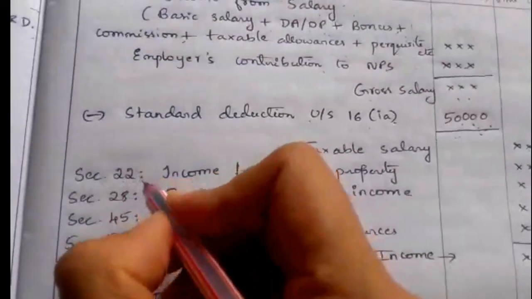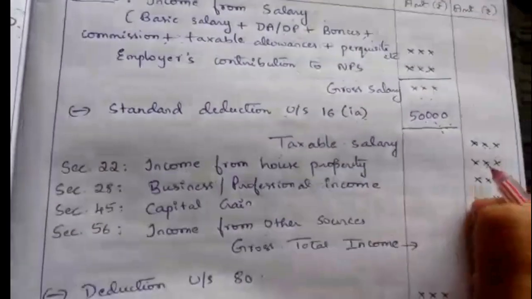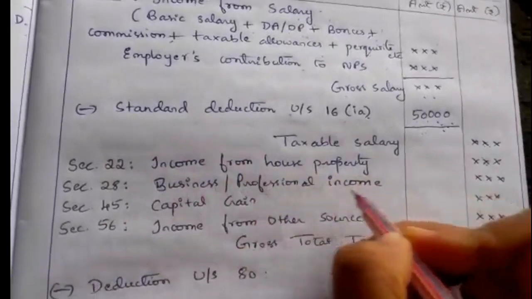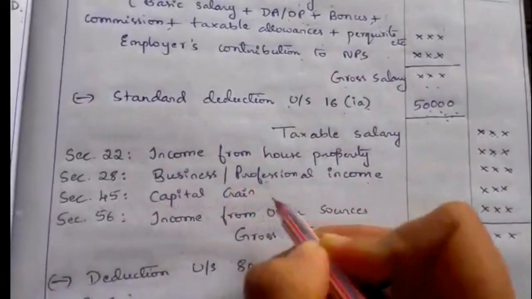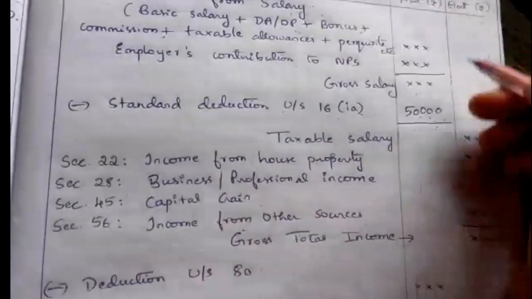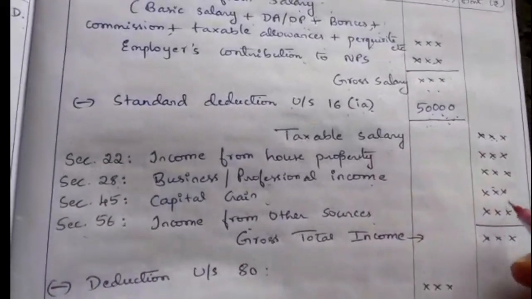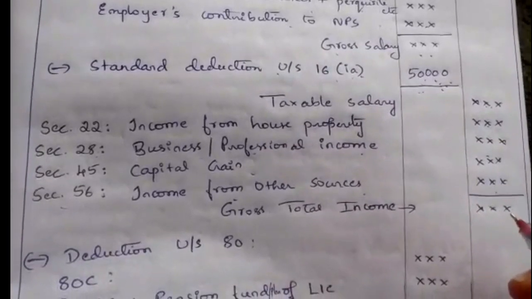Next, the second section is section 22, income from house property. So if there is a house property income you have to take it here. Next, business or professional income, that is under section 28. Then section 45, capital gain. Section 56, income from other sources. If in the question they give any of these incomes, then we have to take them, and take the total, and you will get gross total income.